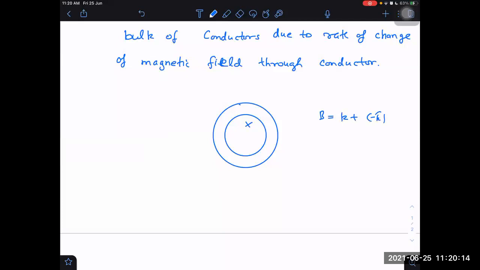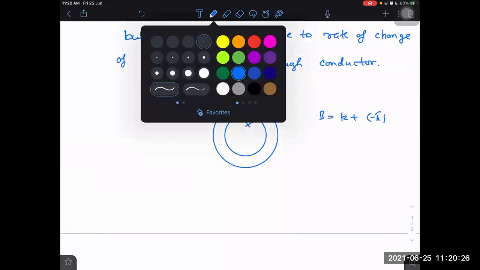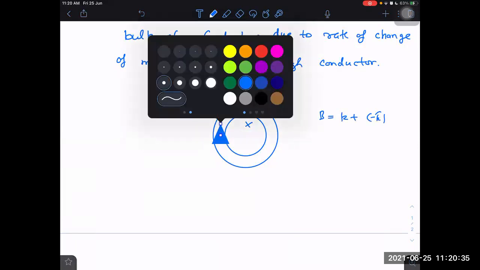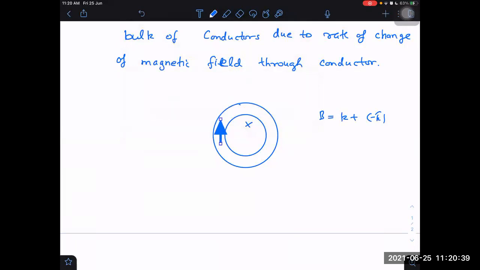Clockwise or anti-clockwise? Anti-clockwise. So it will be produced something like, let's say this is produced.